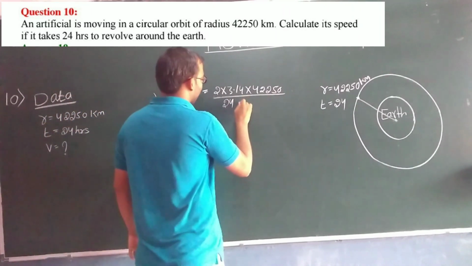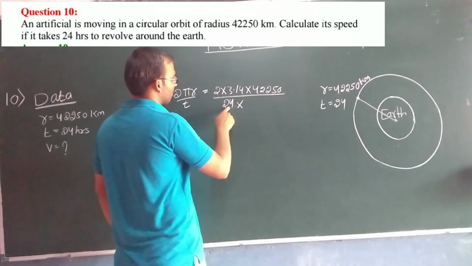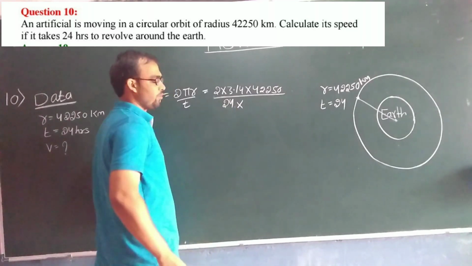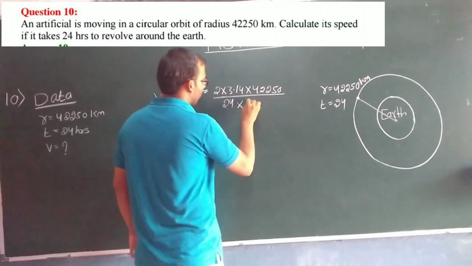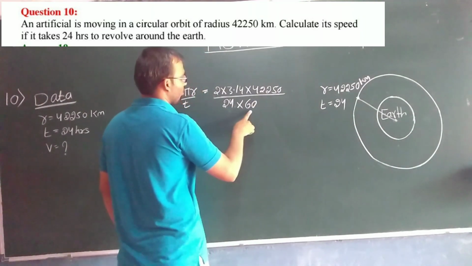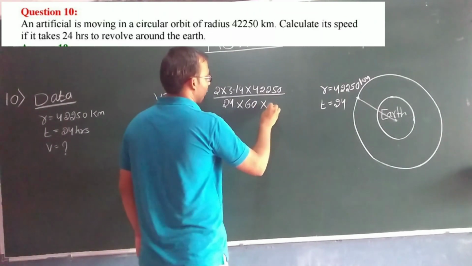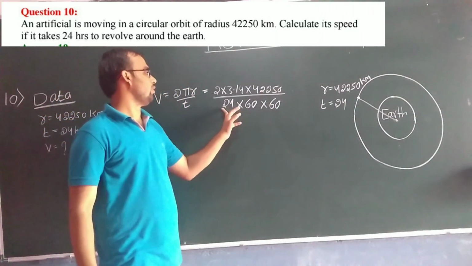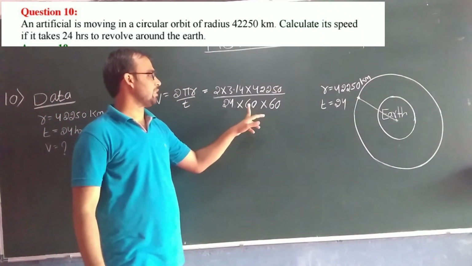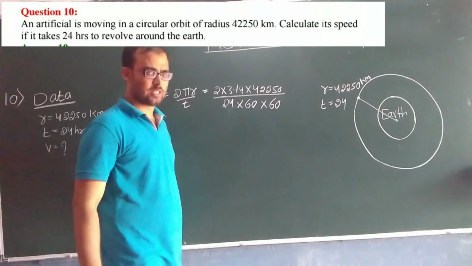So how to convert 24 hours? Here 1 hour is equal to 60 minutes and 1 minute is equal to 60 seconds.